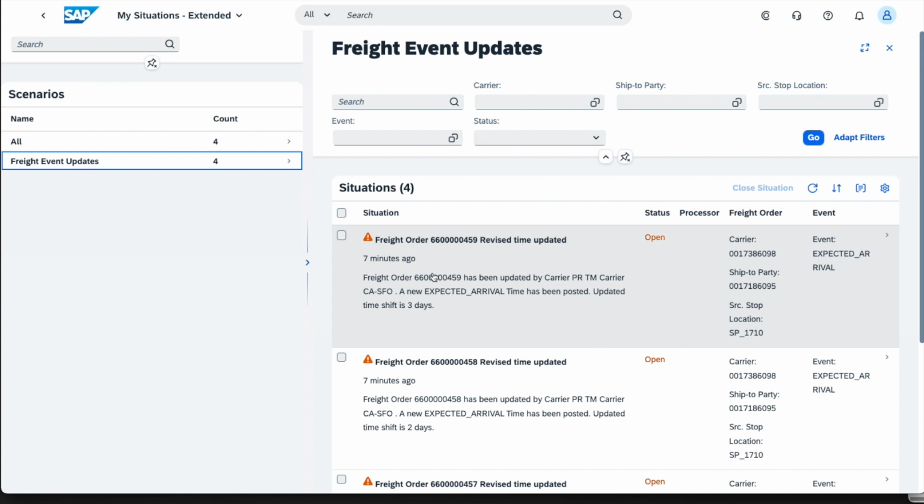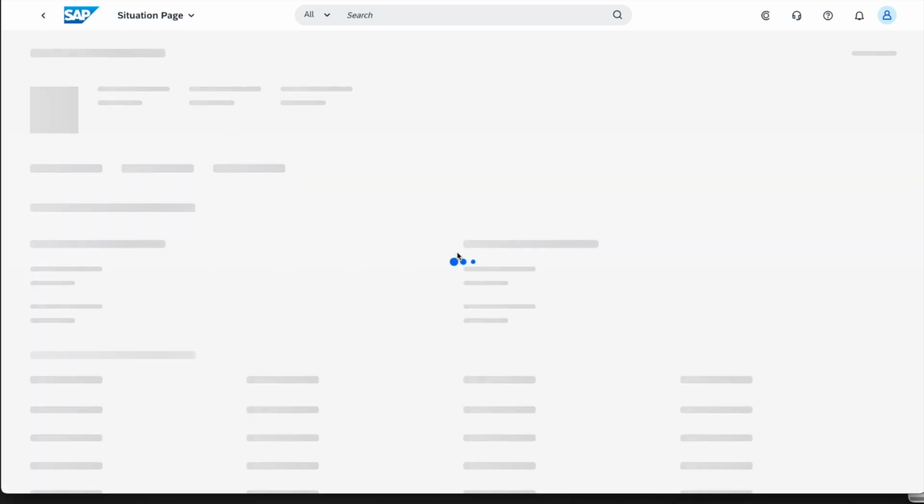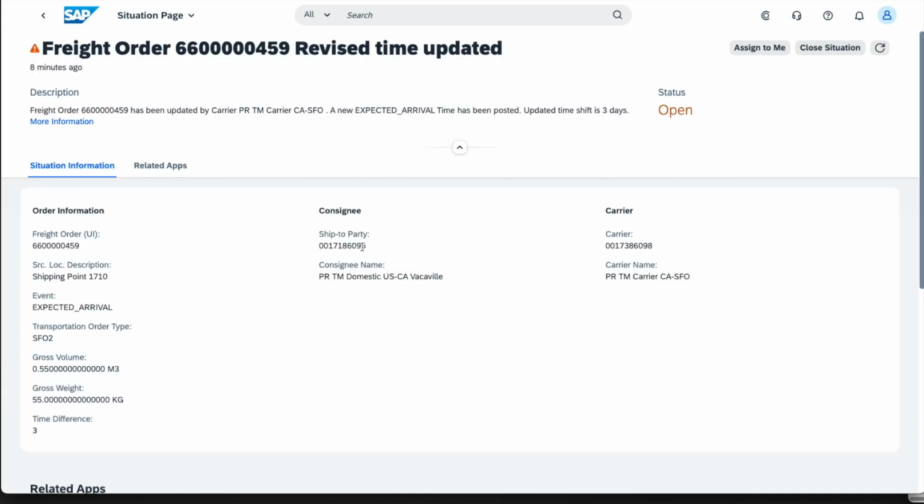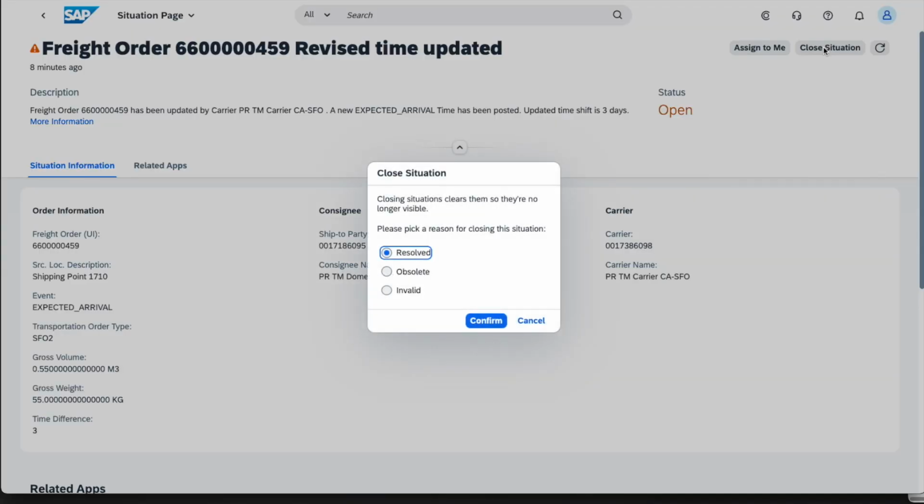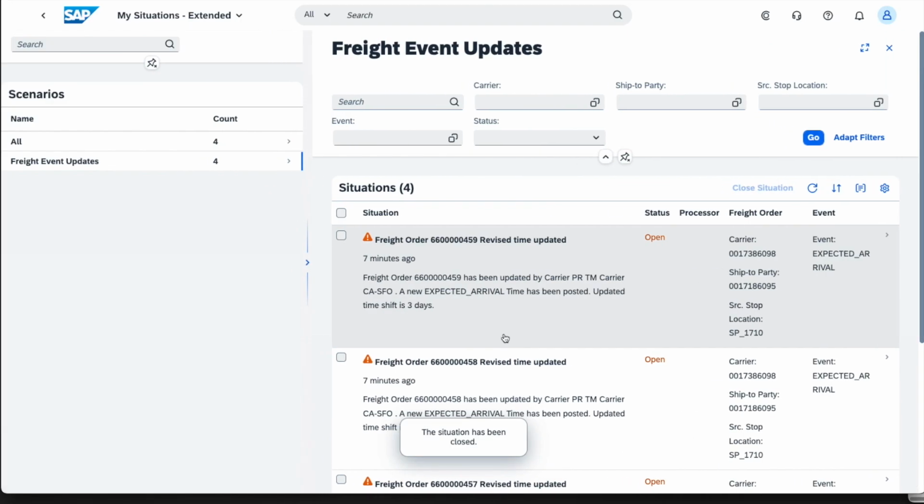Just like I did 2 seconds ago, what I can do is I can go into the situation per se and view that situation once again and take action on it. Or maybe once I had taken action against it, just say, okay, I'm now going to close this situation. It's done, it's dusted. I've been notified and I've taken the necessary actions. So it's now resolved. And my to-do list has now gone down to 3 situations that I need to either resolve or delete or take some kind of action against.